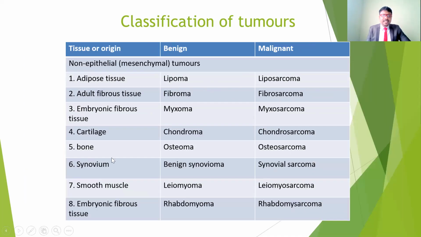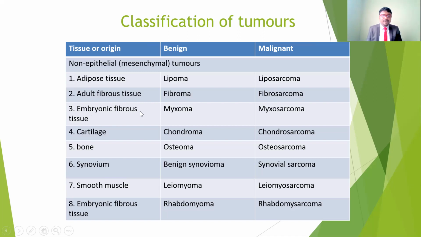In the case of adipose tissue, we call it lipoma. Adipose tissue is fat tissue. And also liposarcoma. Sarcoma means it's cancerous. And adult fibrous tissue: fibroma, fibrosarcoma. If it is a fibroma in the tissue, in the breast or maybe ovaries, it won't spread to other parts of the body. But sarcoma may spread to other parts of the body, so there is a chance of other complications.